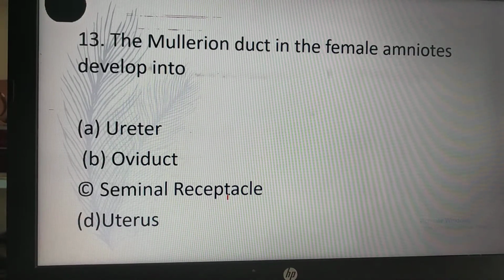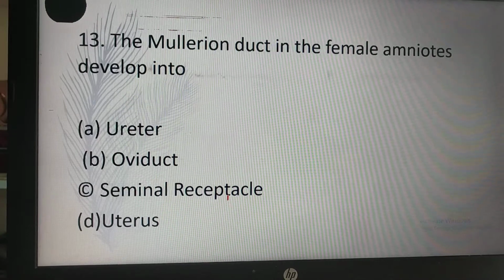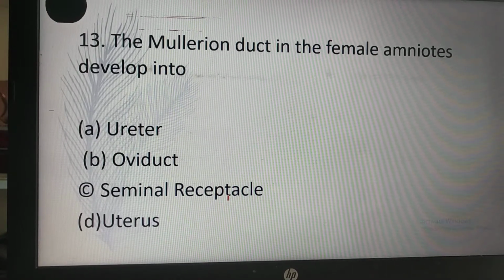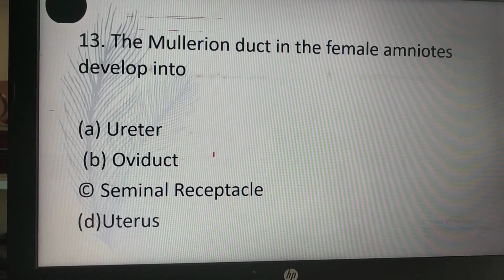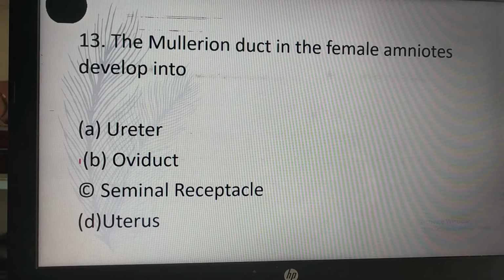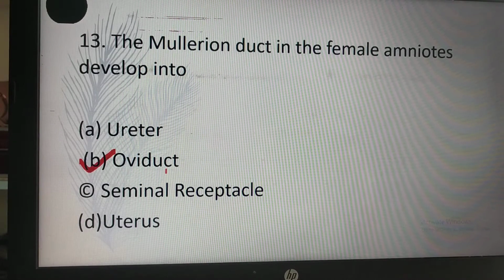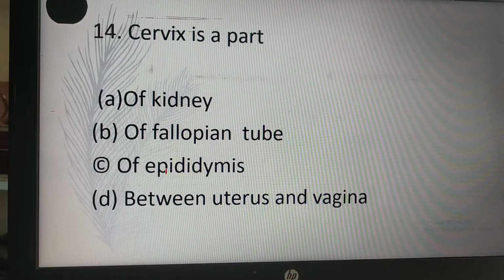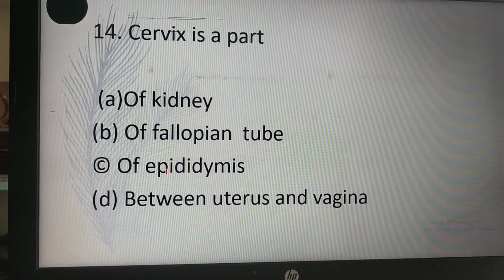The Mullerian duct in the female amniotes develops into ureter, oviduct, seminal receptacle and uterus. So answer is B, oviduct. Cervix is a part of kidney, of fallopian tube, of epididymis, between uterus and vagina.